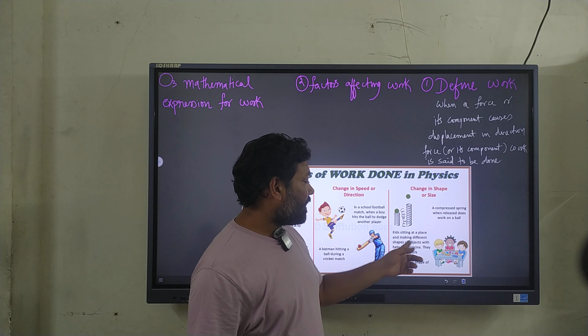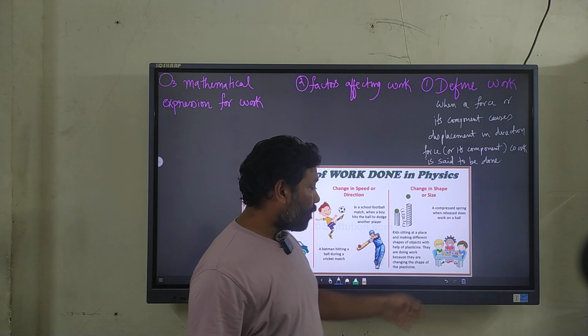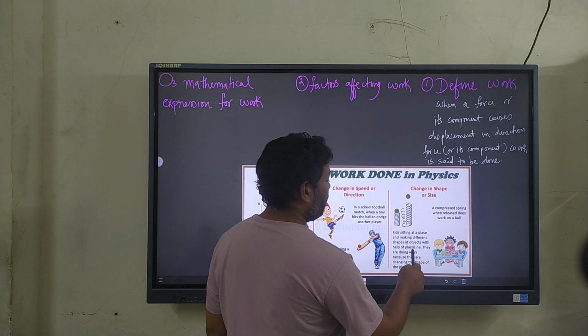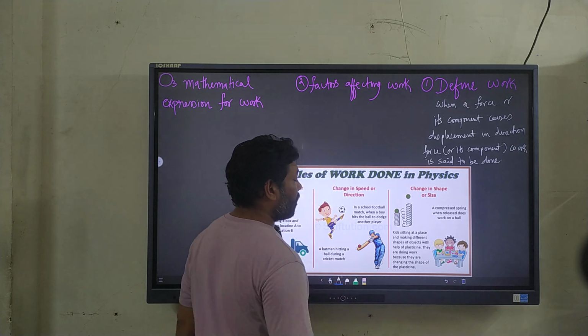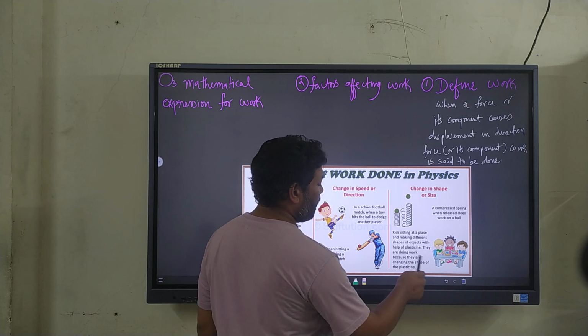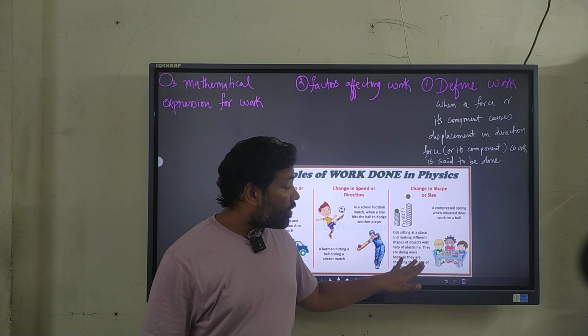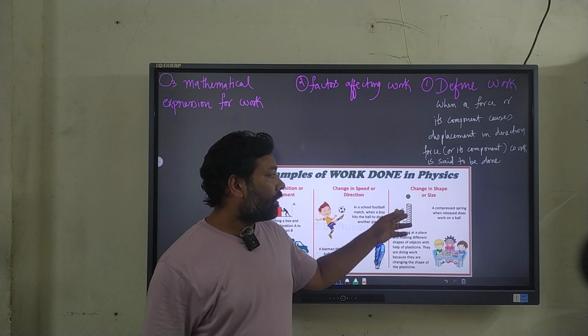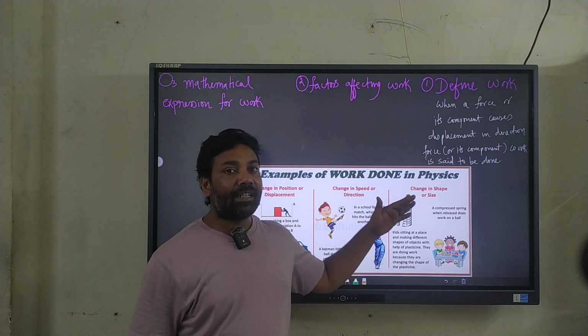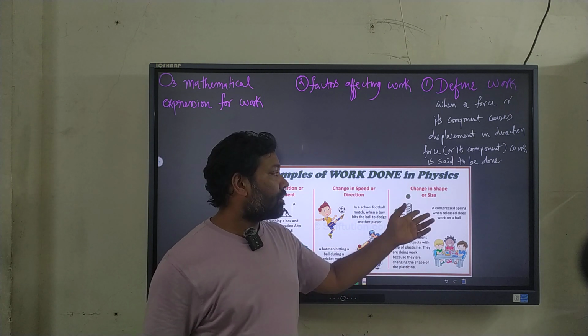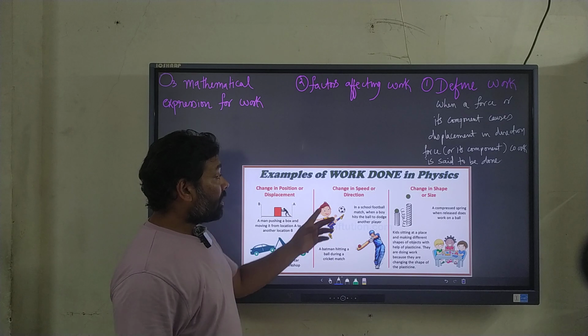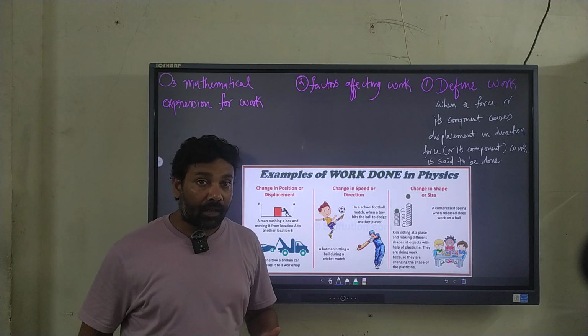Kids sitting at a place and making different shapes of objects with the help of plasticine, maybe some sort of clay, they are doing work because they are changing the shape of the plasticine. So again, when the change in shape is there, we say the work is done. Change in size, that is the length may change, area may change, again the work is done. Change in speed or direction, again the work is done, right?